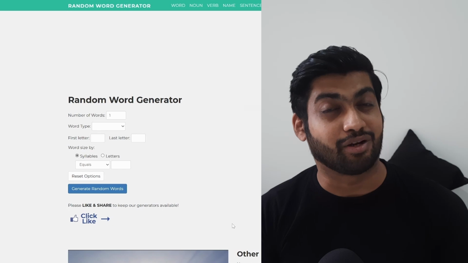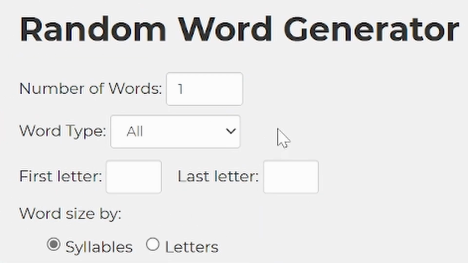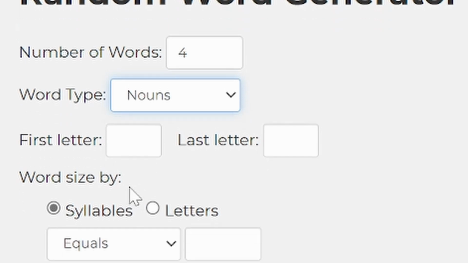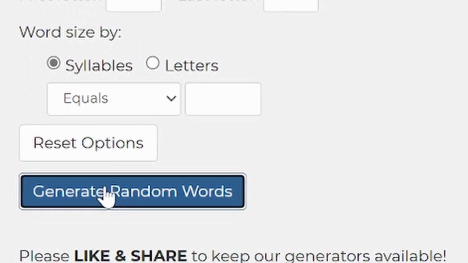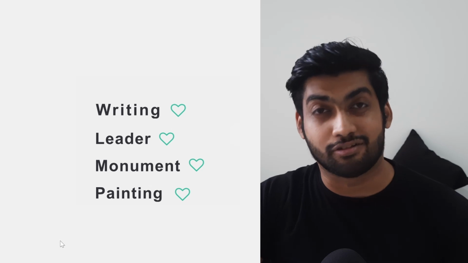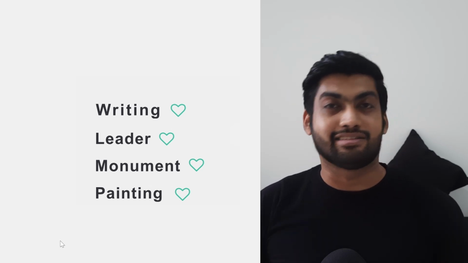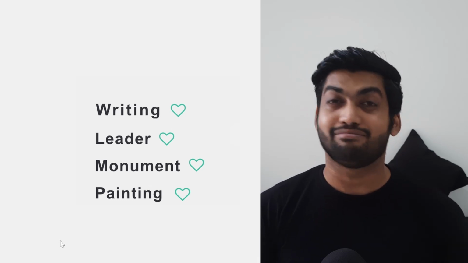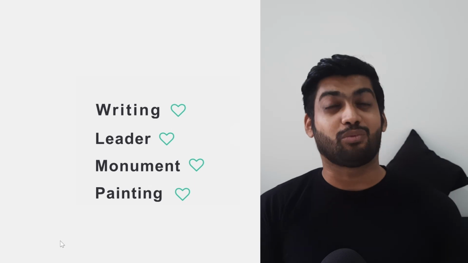My name is Adarsh and today I'll be making yet another artwork inspired by 4 randomly generated words by a random word generator. Let's see what it gives us this time. Writing, leader, monument, painting. 4 words, nothing to do with each other. Looks like this trusty word generator isn't that trustworthy after all. But that's what we got. So let's see what we can come up with.